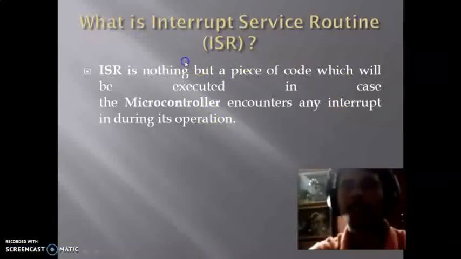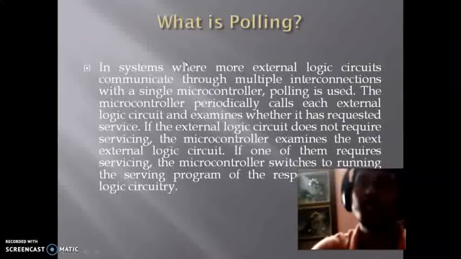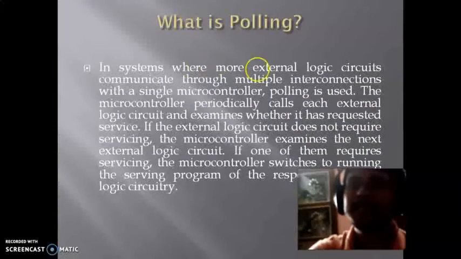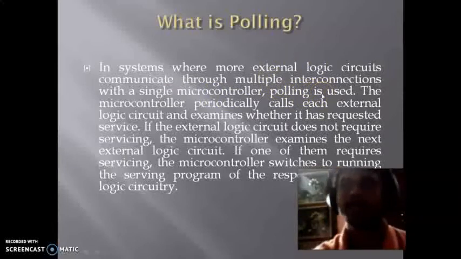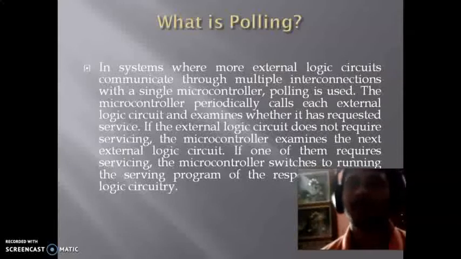Next is polling. What is polling? In systems where many external logic circuits communicate through multiple interconnections with a single microcontroller, polling is used. Means whenever a lot of hardware is connected with a single microcontroller, polling is basically used.